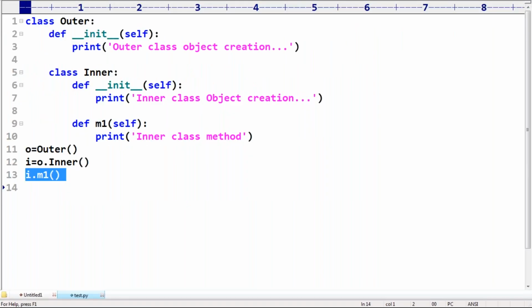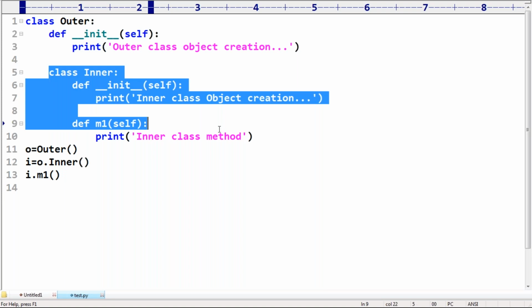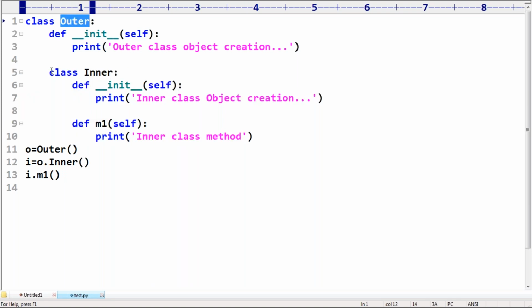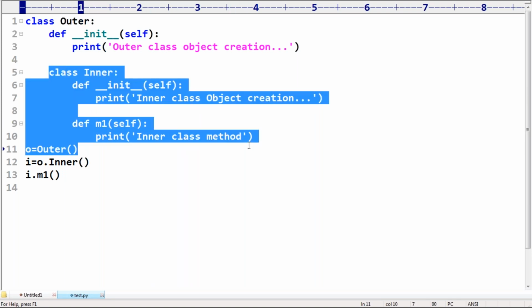Everyone can understand, not required to give much explanation about this terminology, right? So this functionality is always associated with this class only. We are not required to take care of a separate entity. Wherever this class is required, there only we can define it. It is going to improve the modularity concept, right? How many outer classes are there? Outer class, only one. Even if you are taking some inner class, no problem.